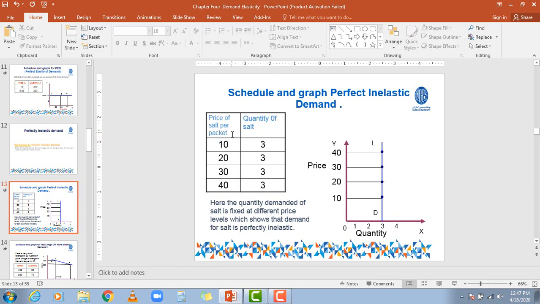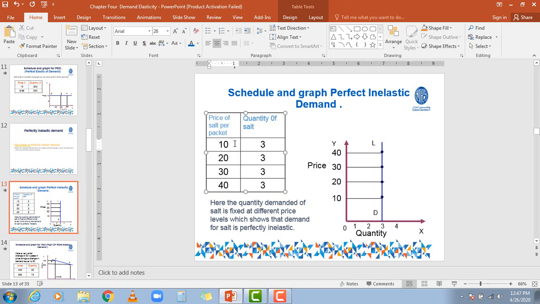Now look, if the price of the salt changes, for example from 10 to 20, 30 and 40, but look at the quantity demanded side, the demand remains the same at 3 at different prices, 3 buckets of salt.